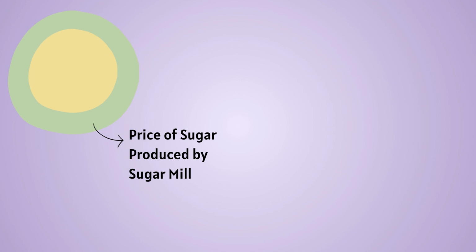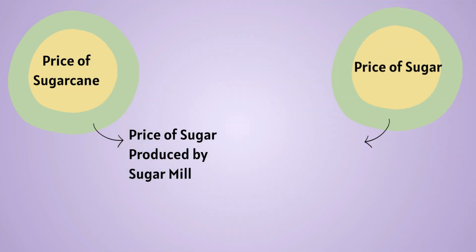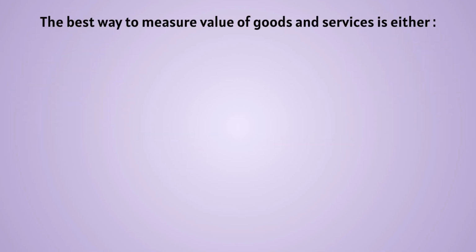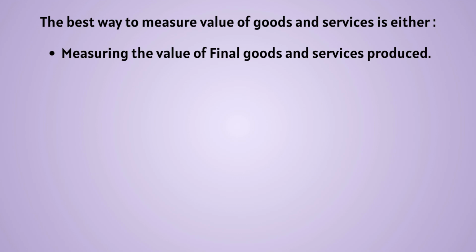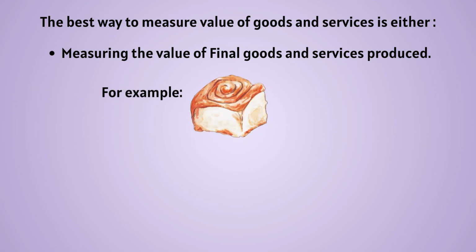It's because the price at which the sugar mill sells sugar to the bakery already includes the cost of sugarcane. Similarly, the bakery includes the cost of sugar while setting the price for the pastry. Thus, the best way to measure national income is either by only considering the value of the final goods, that is, the value of the pastries in entirety, or to measure the value added.